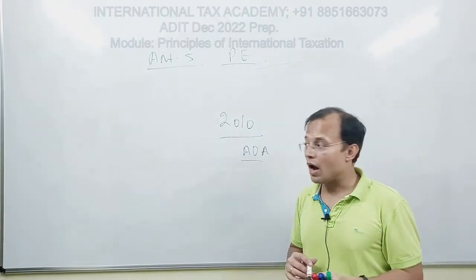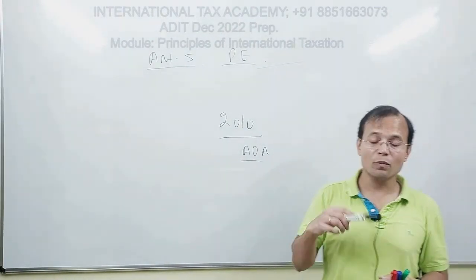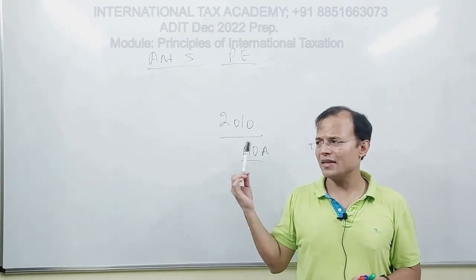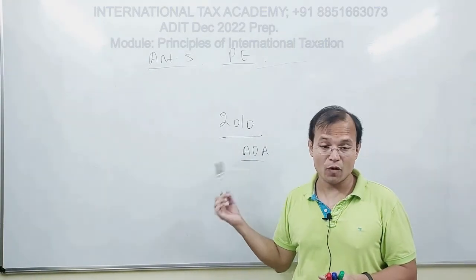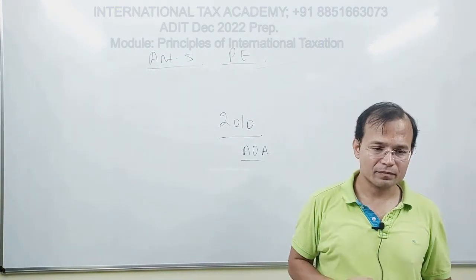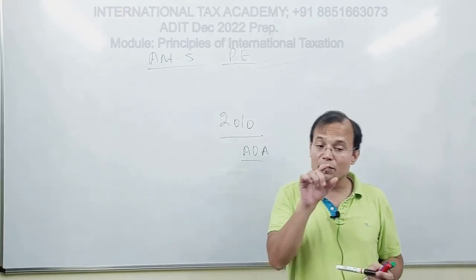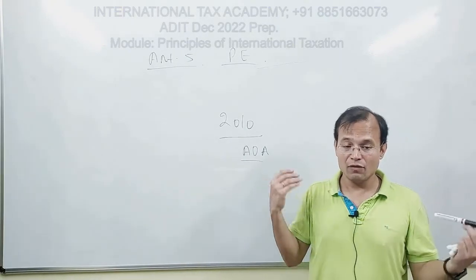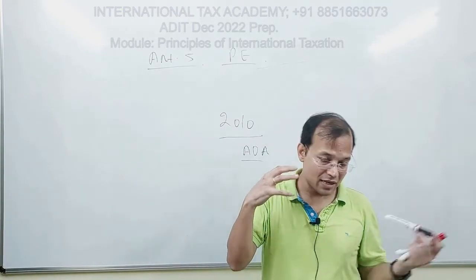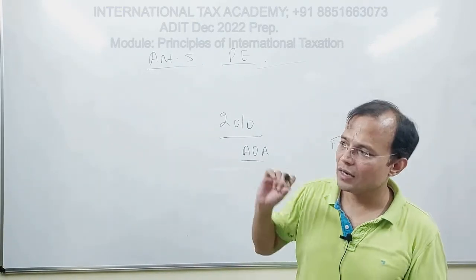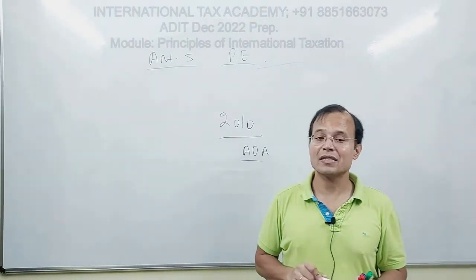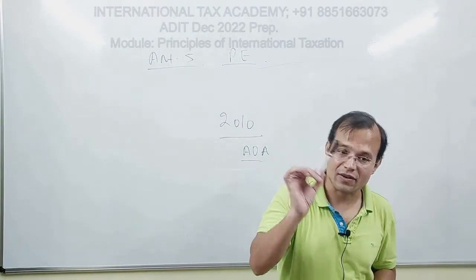Fine. So after today's class, all of you please go to the TP lectures, and you would find that this AOA, attribution of profits to permanent establishment, would be towards the end. Please view that recording. Because ultimately we would be using that discussion. Although I would repeat, we would be using that discussion and that recording in the attribution of profits to permanent establishment when we discuss Article 7.